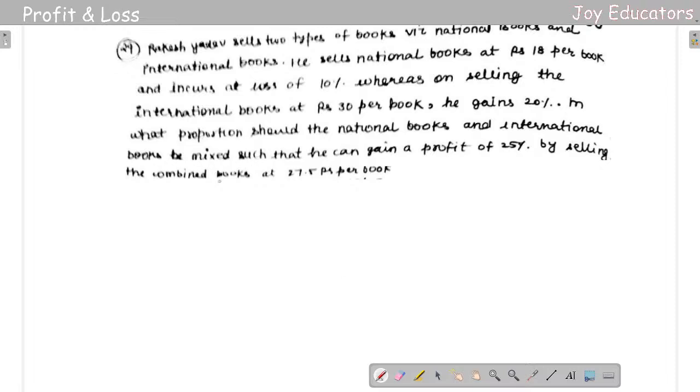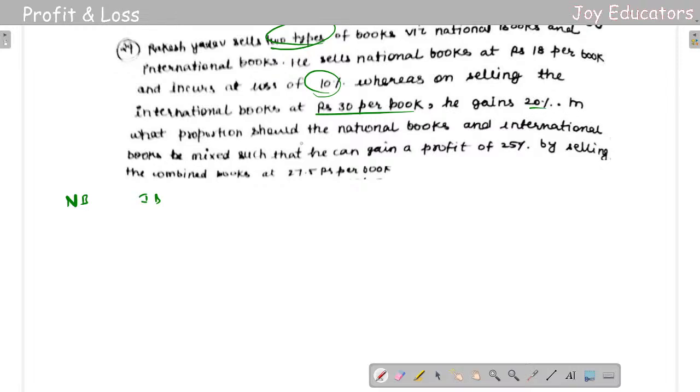Rakesh Yadav sells 2 types of books, national books and international books. He sells national books at 18 rupees per book and incurs a loss of 10%, whereas on selling the international books at 30 rupees per book he gains 20%.